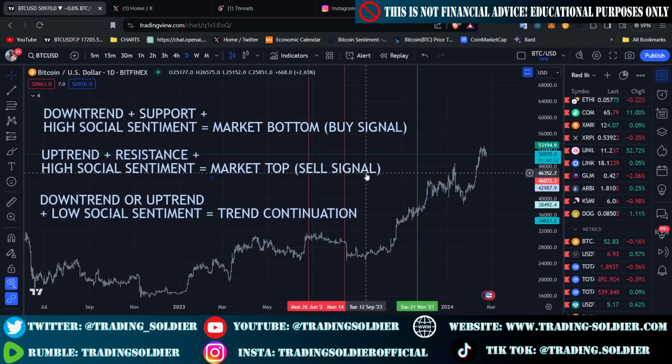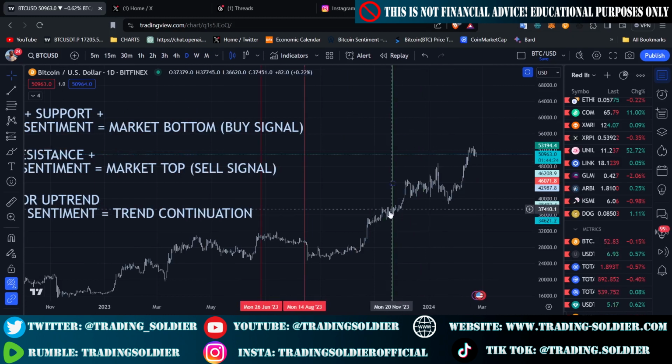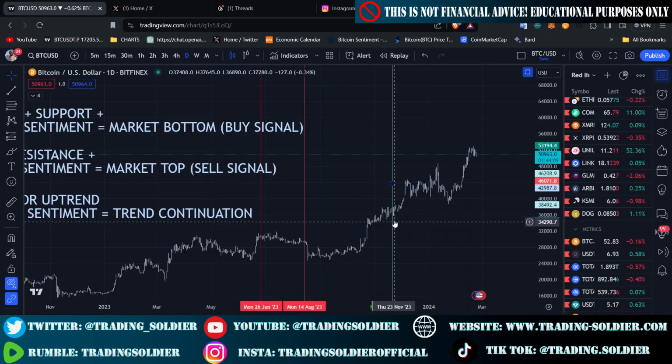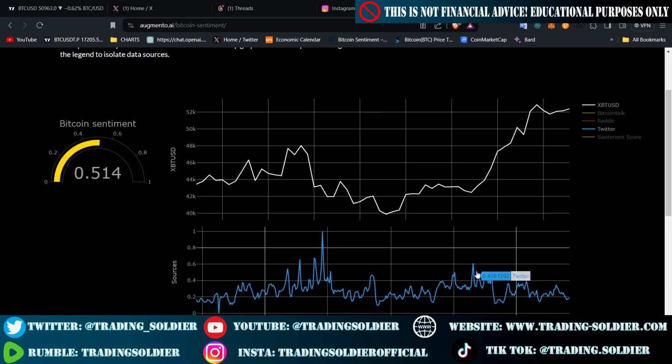Now I'm going to give you one example of a buy signal. For example, you can see that we are in an uptrend, and here on November 20, the social sentiment was 0.61, and the price was here. This means that a lot of people were talking about Bitcoin, there were a lot of comments about Bitcoin on Twitter at this level.